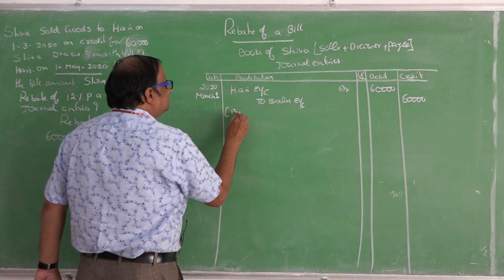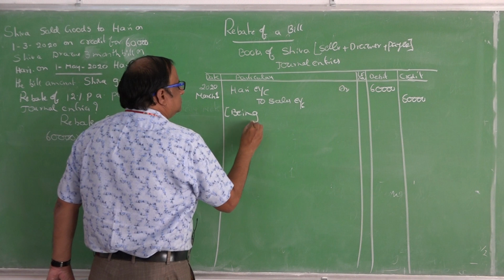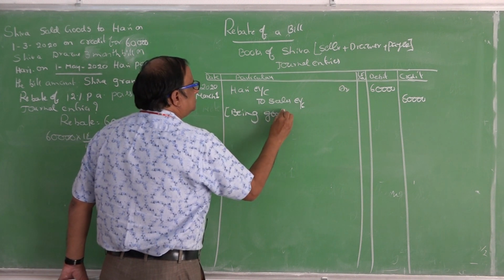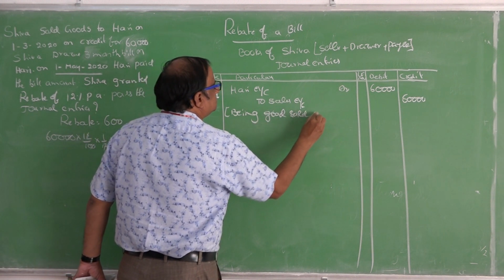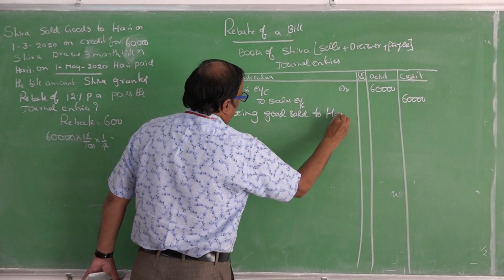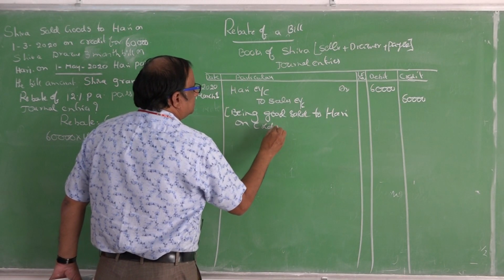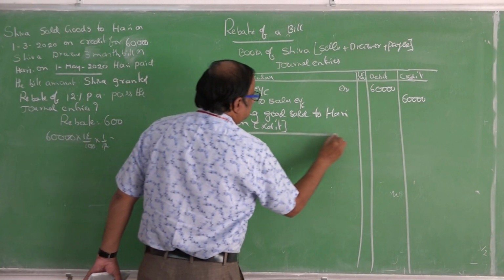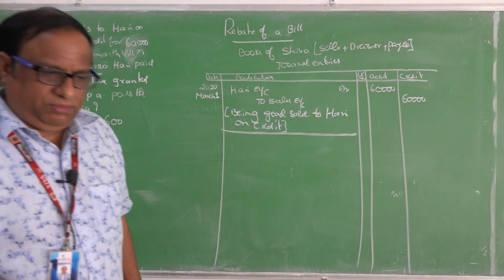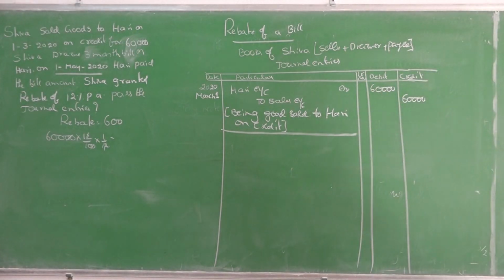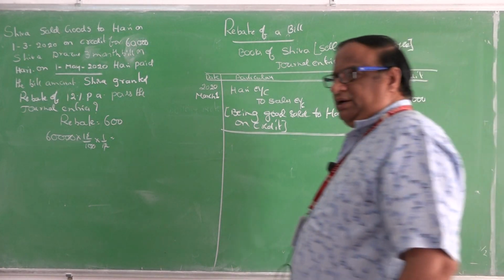Being goods sold to Hari on credit. Simple, you can write down. Hari account debit to sales account. Same, no change in entry.